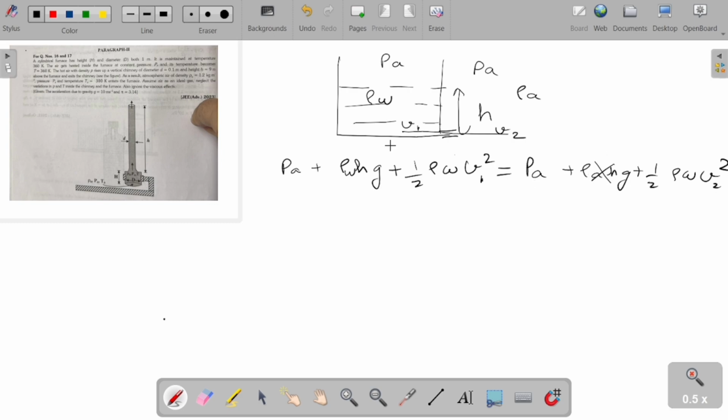And since this area of cross section is more as compared to this small orifice, we will also neglect this. Now PA will be cancelled out. So the velocity V2 will be under root 2hg. This is the first case.